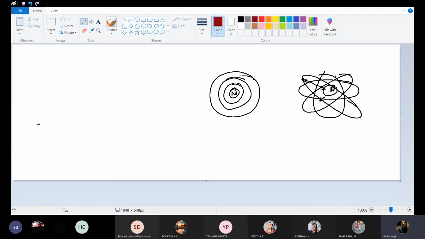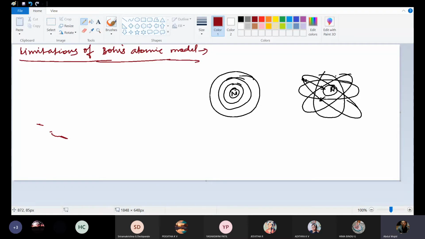Now we will be talking about the limitations of Bohr's atomic model. Bohr was the first one who used the quantum theory of radiation to explain atomic structure. So this is well coordinated with the particle theory of radiation, or quantum theory of radiation.